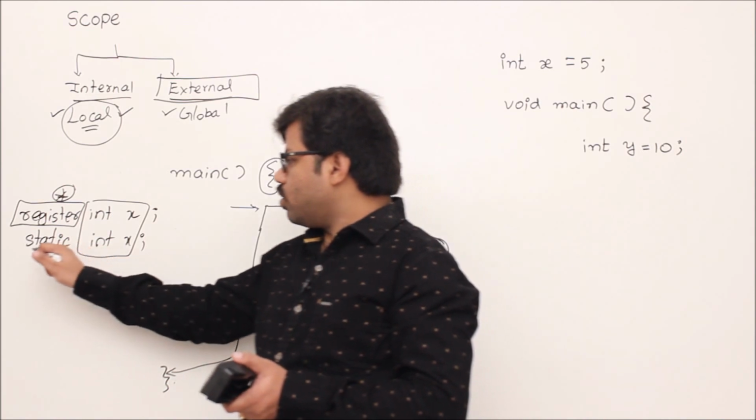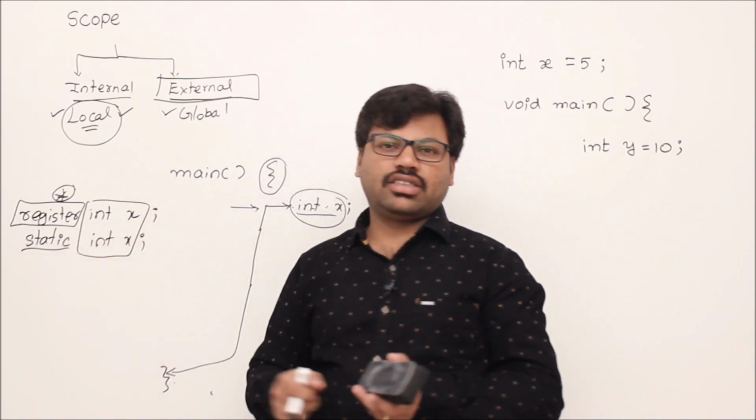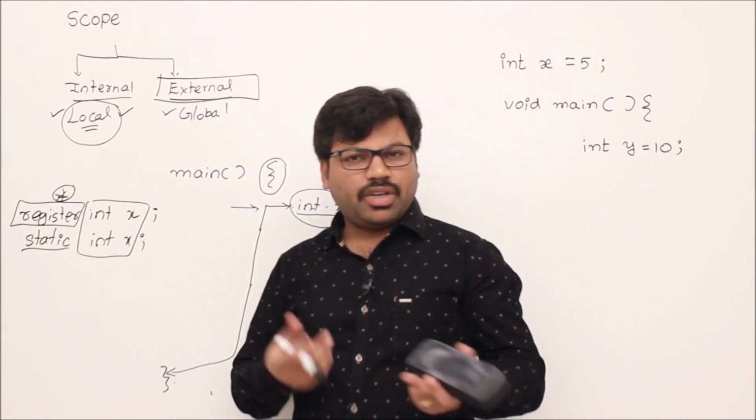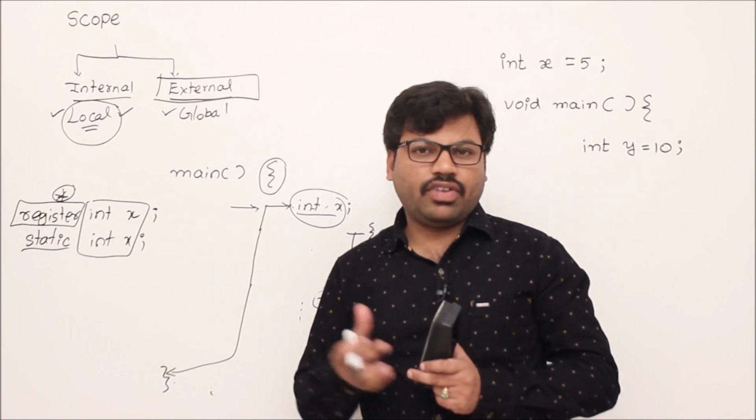Second thing, you can also use the static modifier in front of a local variable, like static int x. Then that local variable will become a static local variable. I will tell you the purpose of a static local variable.